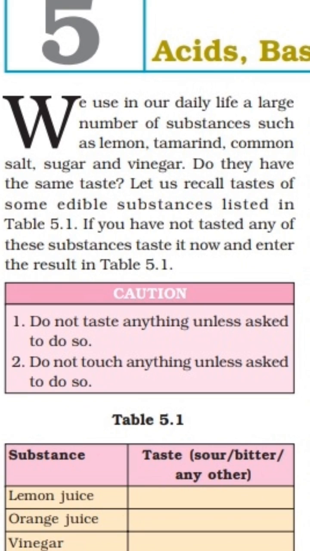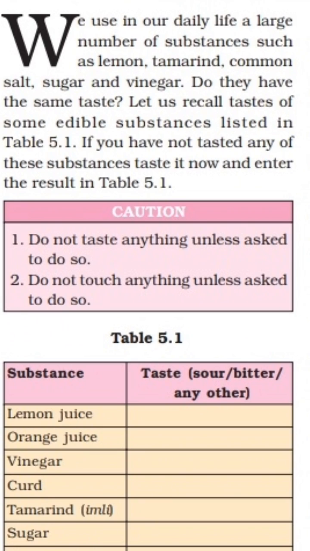Let us recall the taste of some edible substances listed in table 5.1. Here, table 5.1 is given below, and some edible substances are mentioned. We have to write the taste of each particular substance. If you have not tasted any of these substances, test it now and enter the result in table 5.1.